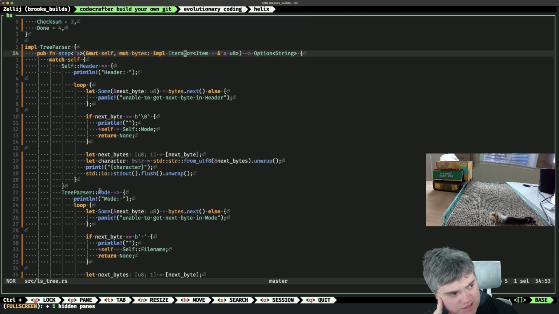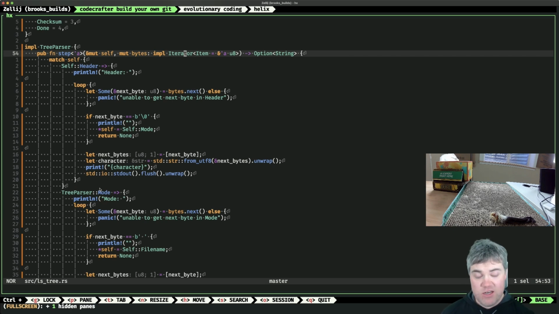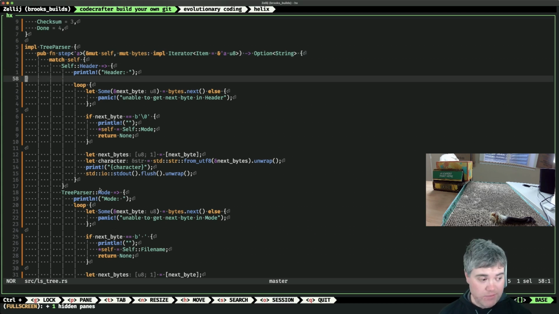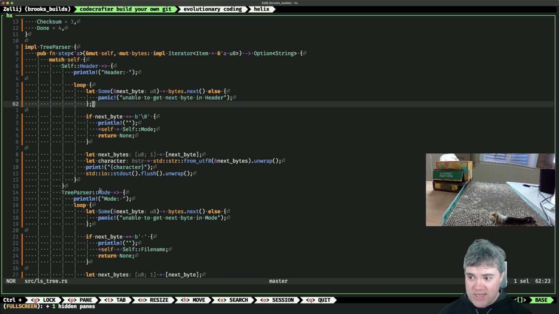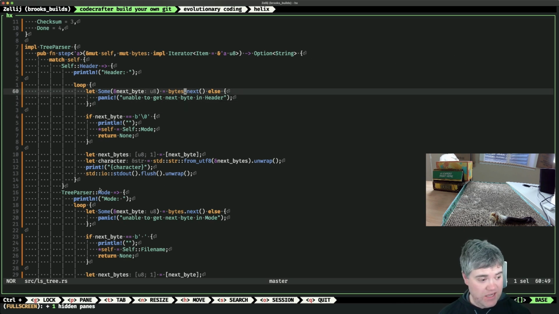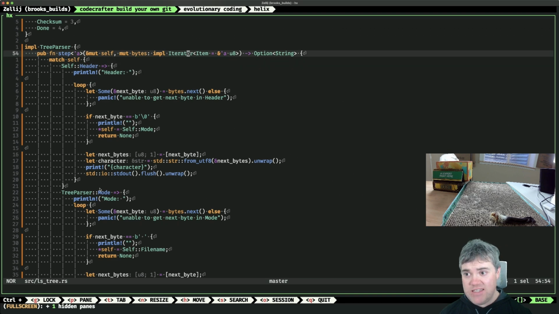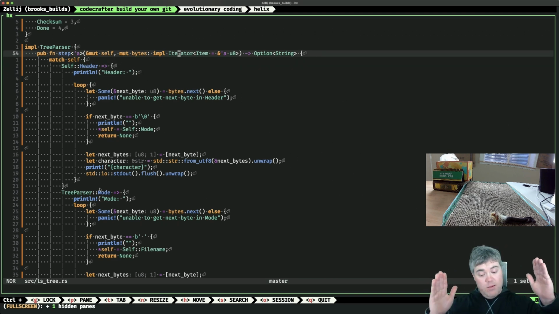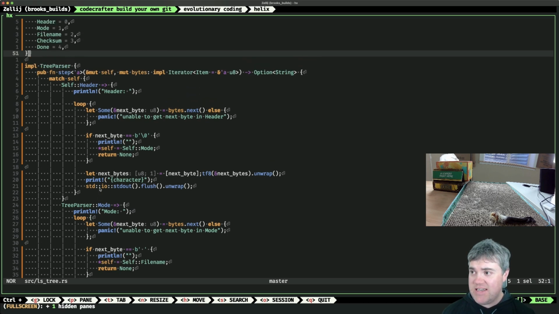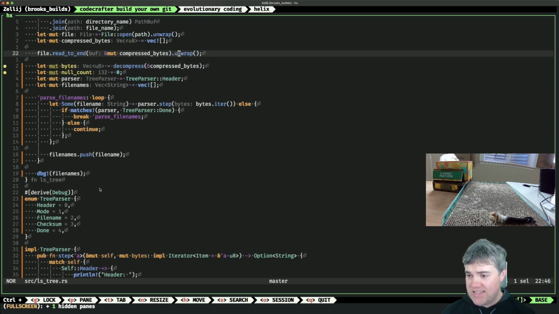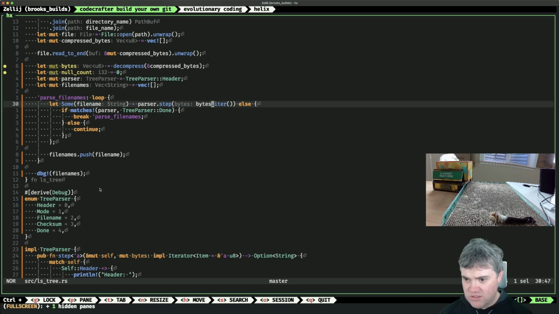Does the iterator implement clone? No, does the iterator implement copy? So here's what's going on. I'm getting a new iterator from scratch, from the beginning, every single time. So I'm like, okay, we're done with the header. We printed out everything. So we've called next enough times, and I've moved this iterator over a certain number of times. But when I move into the next loop, I was expecting that this iterator, oh, I'm creating a new iterator here. Oh, that's why. I need to make sure I create the iterator up here.